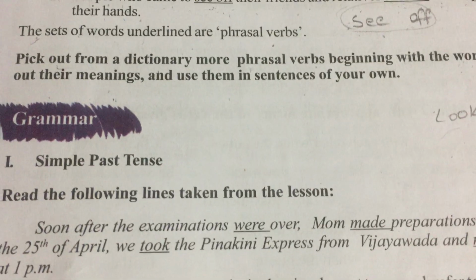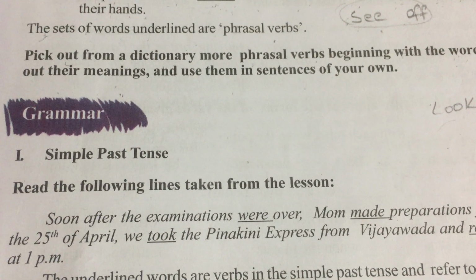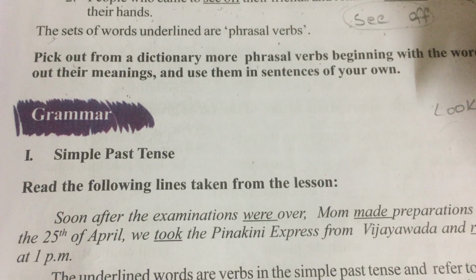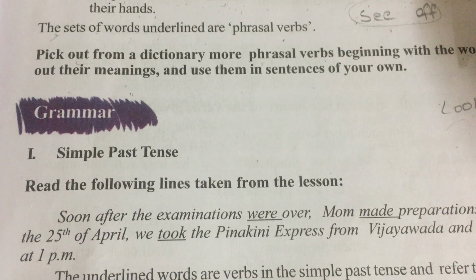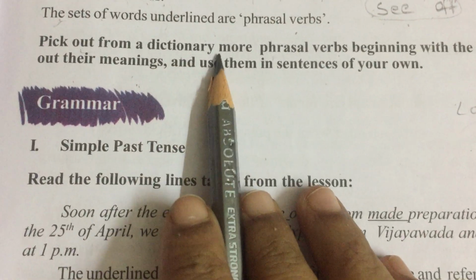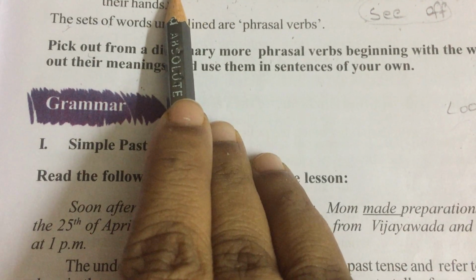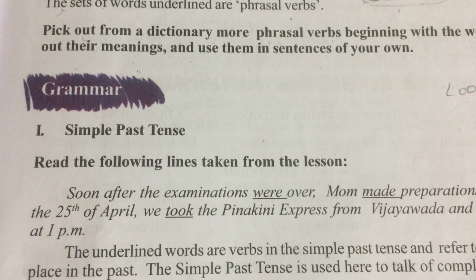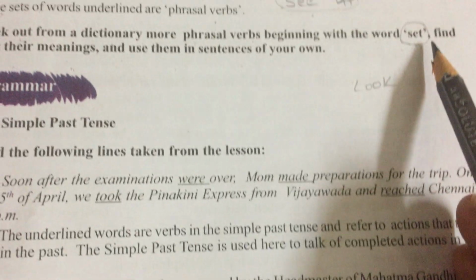Okay, when we are talking about look after, it means taking care of somebody. The meaning of look after is taking care of somebody. So in certain cases you have to use the same phrasal verbs in different contexts. Okay, so that is it with the phrasal verbs here. You see, here we have see off, set out. So you find out set off, set on, set out. There will be different kinds of phrasal verbs with the word set.